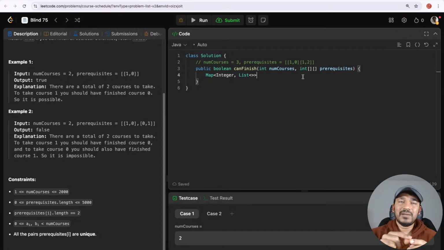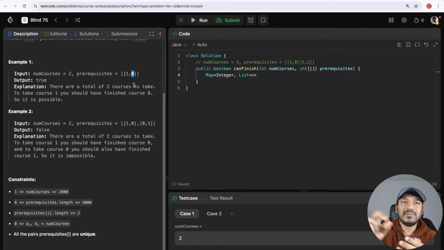If we traverse through that graph, we are considering each course as an individual node. Course 1 is a node, course 0 is a node. In order to complete each of those courses, we need to make sure we can traverse each of them without being stuck in a cycle somewhere. So that's what we are trying to see.